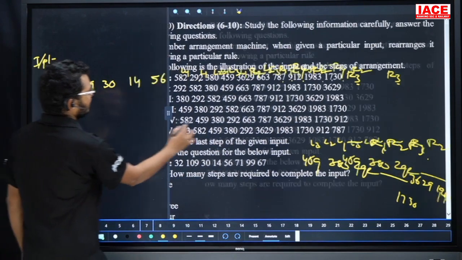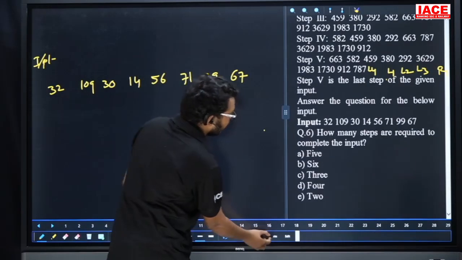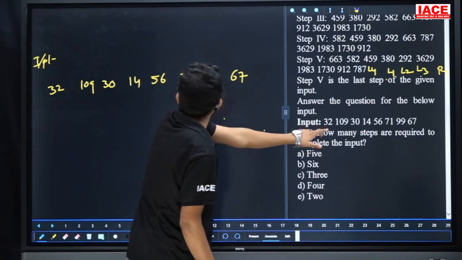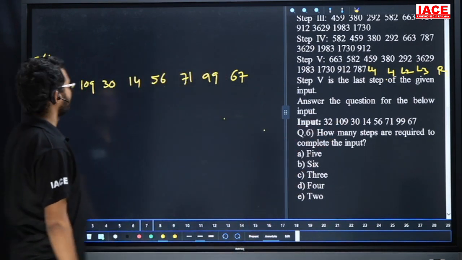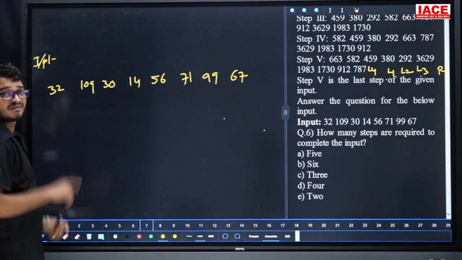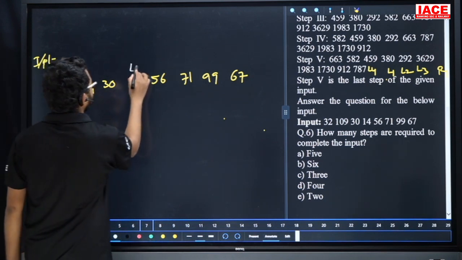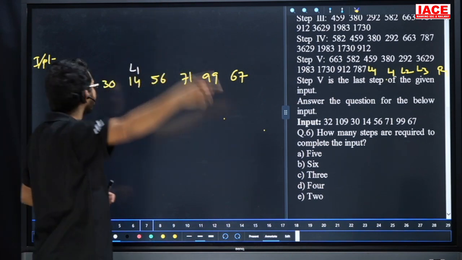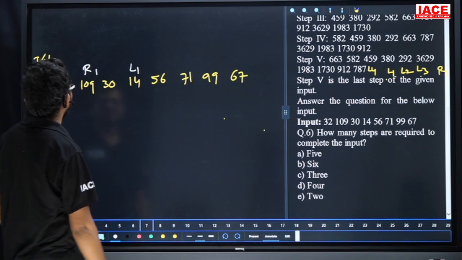Friends, check here. For this one, I will apply the same logic. See here, the given input is 32, 109, 30, 14, 56, 71, 99, 67. So friends, here the step number 1 logic is: the lowest number will come first. The lowest number is 14. That is L1. Then the highest number will come last. The highest number is 109. That is R1.